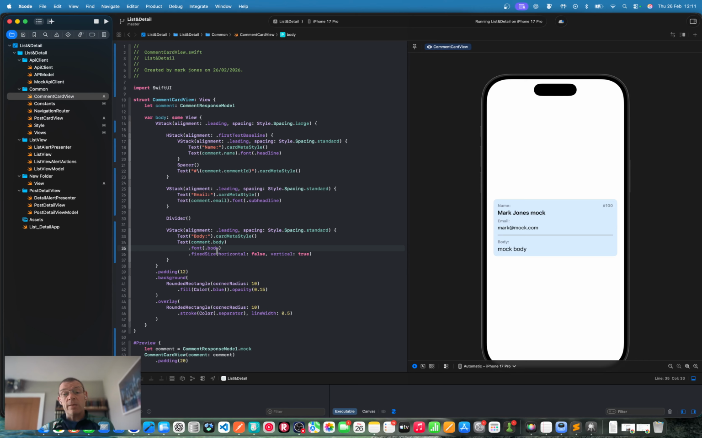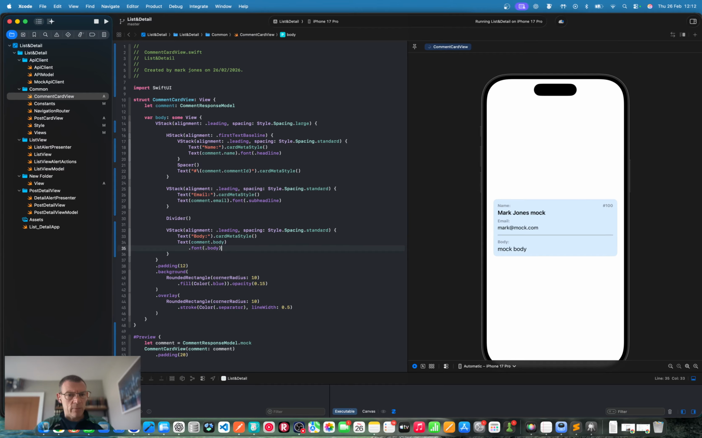With a fixed size, horizontal false, vertical true. Really? Why do we need that? Fixed size horizontal? No. I'm going to remove that. Not sure why we need that. Let's have a look at it when we run. Okay. That looks good to me.